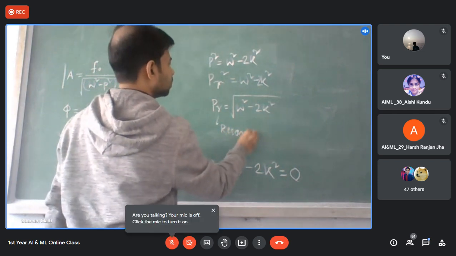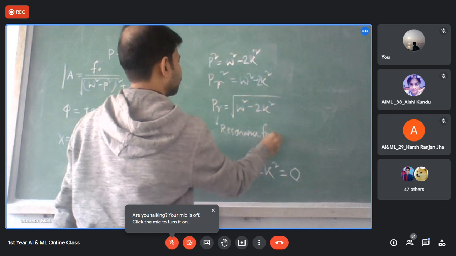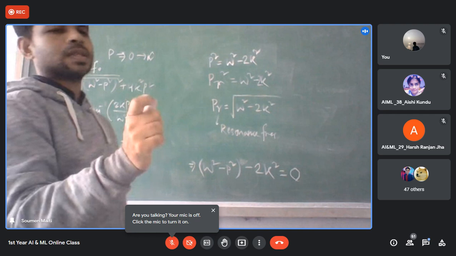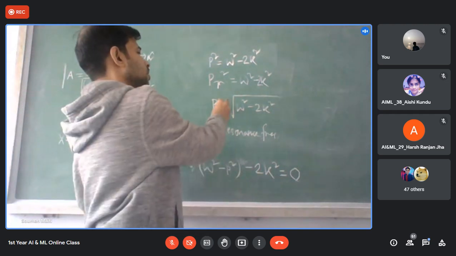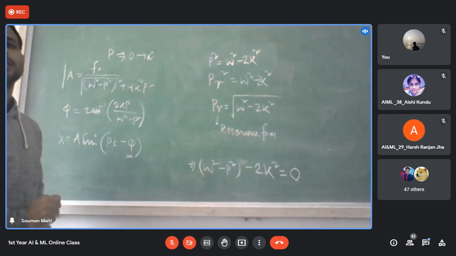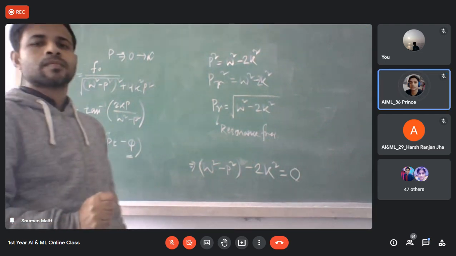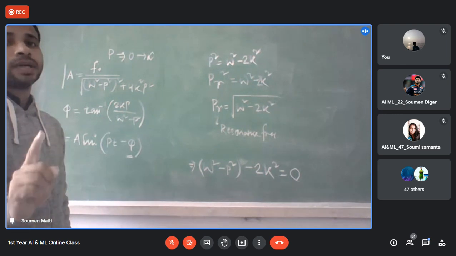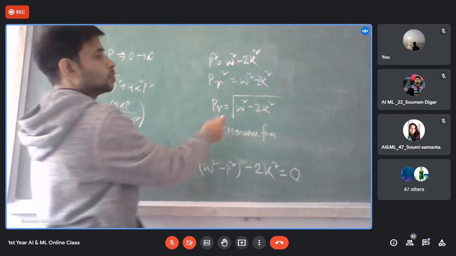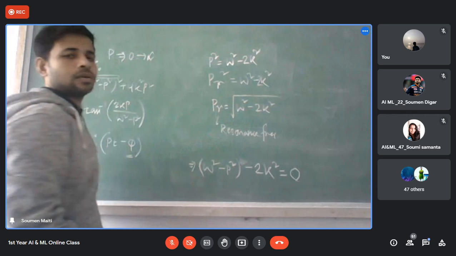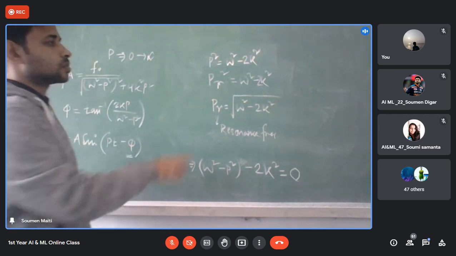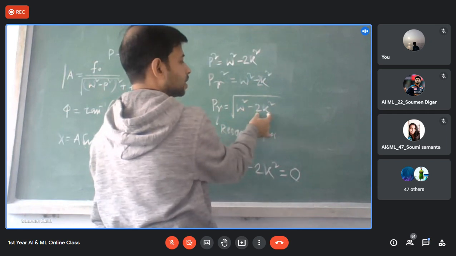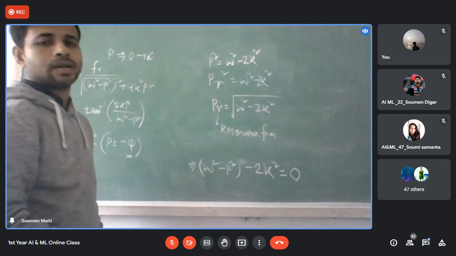This PR is called the resonance frequency, as suffix R denotes the condition for resonance. This only holds true if omega square is greater than 2k square. Is it clear to everyone?